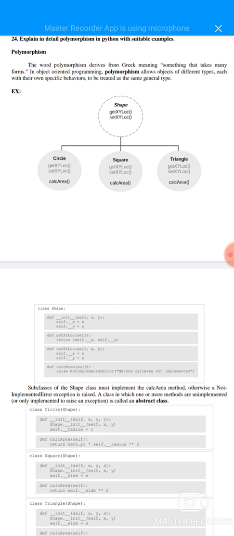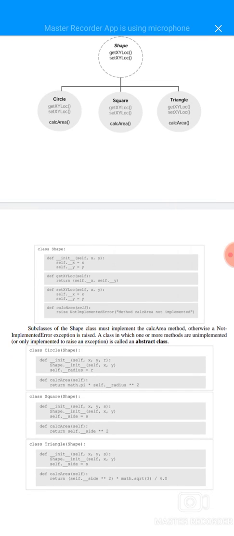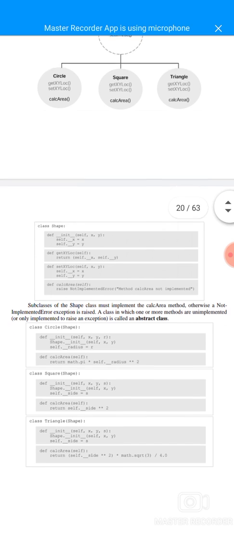So class shape defines four suites or blocks. First, definition xy, then get xy loc, then set xy loc, and then calc area of self. It raises a not implemented error, meaning the method calc area is not implemented, to be displayed on the output.